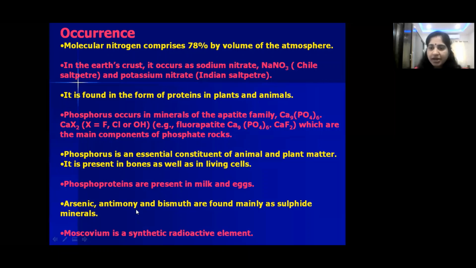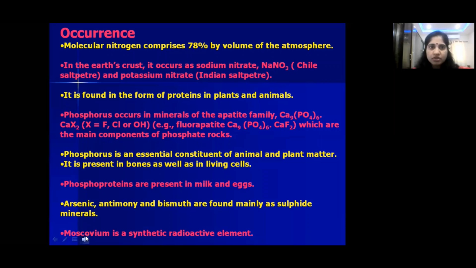It is a radioactive element, and it is synthesized in the laboratory. Since it is a radioactive element, the chemistry of moscovium is very difficult to study, because it is synthesized in the laboratory and obtained in very small quantities. That's why the study of moscovium is very difficult, because it is a radioactive and man-made element, right? Is that clear, children?